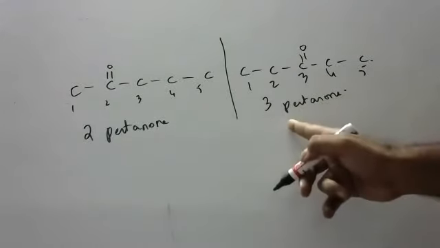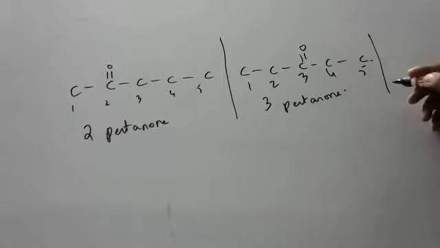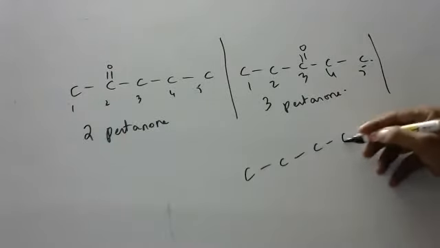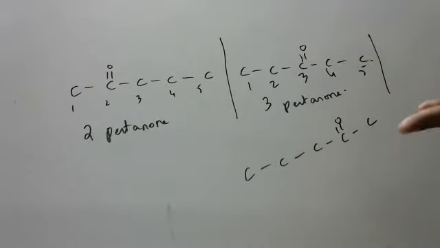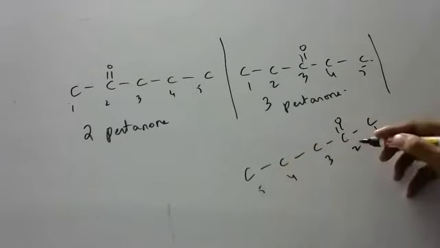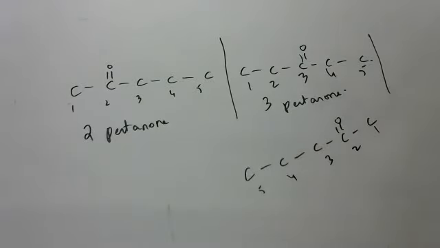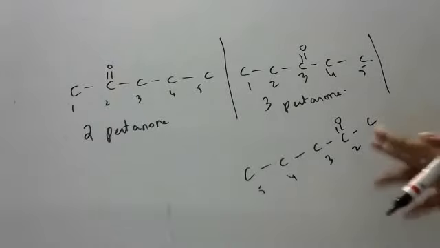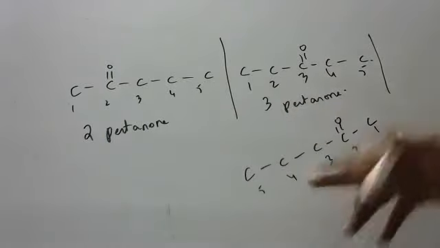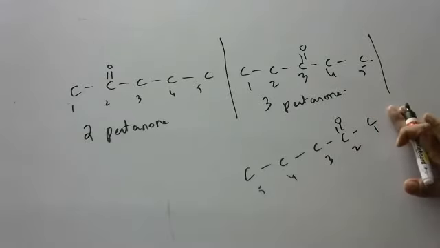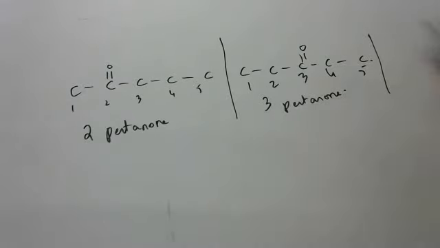Now 2-pentanol, 3-pentanol. Someone will come and say, sir, I will keep it here and call it 4-pentanol. No, children. According to the International Union of Pure and Applied Chemistry, wherever the functional group is, from there only numbering will start. So this is 2-pentanol again. I will explain in detail later. From here also it is 2-pentanol, so 4-pentanol is not possible here. First you listen: 2-pentanol and 3-pentanol.